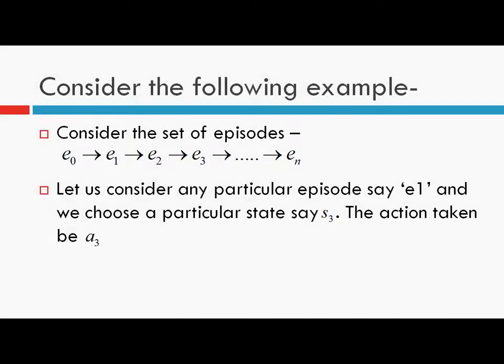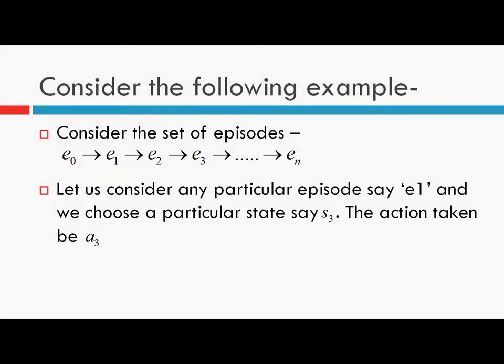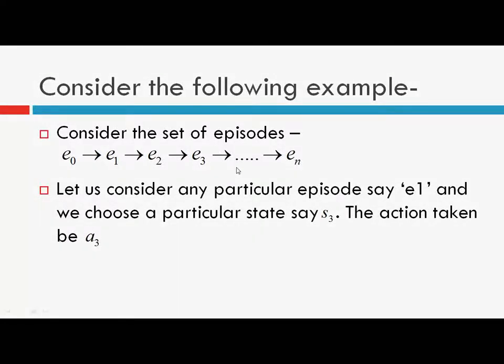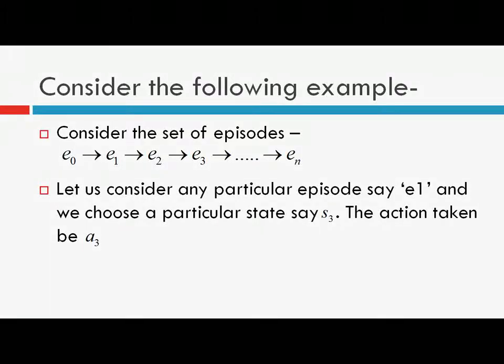In first visit Monte Carlo for estimating the state values, we have already seen that we just calculate the return following the first occurrence of a particular state in an episode. But when evaluating the state action value function, suppose there are n plus 1 episodes, e0 to en, and we consider episode e1.